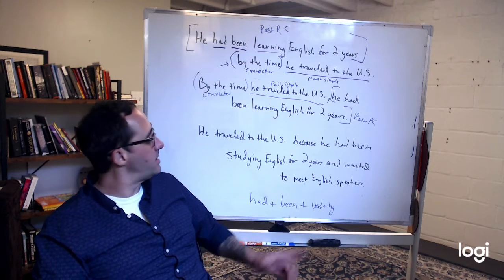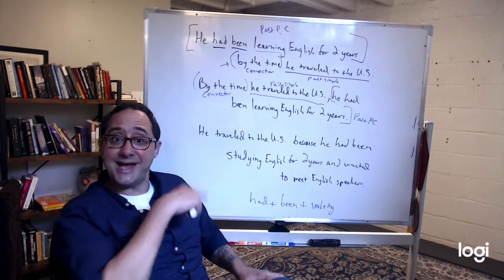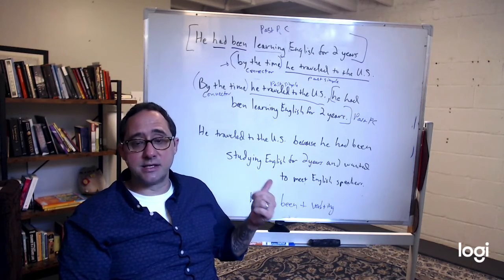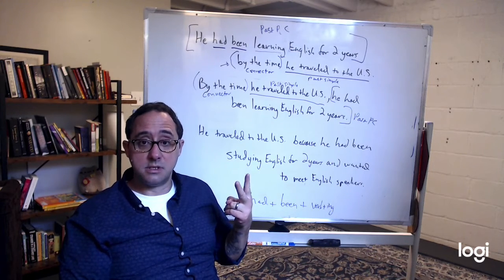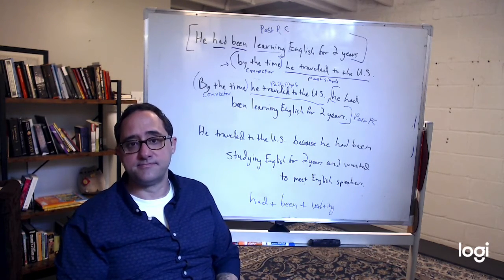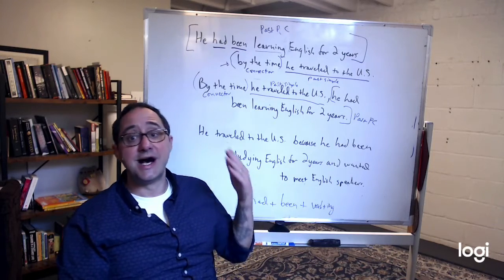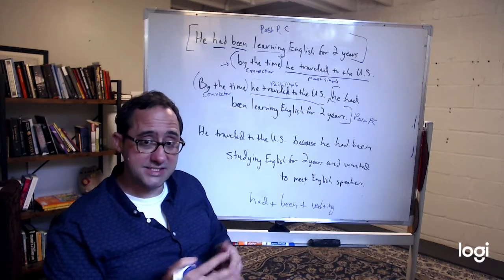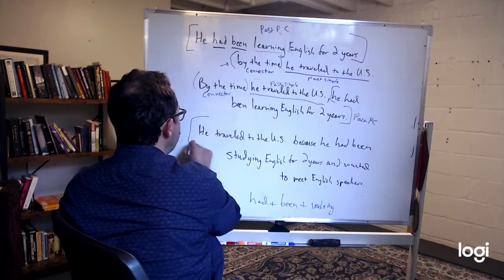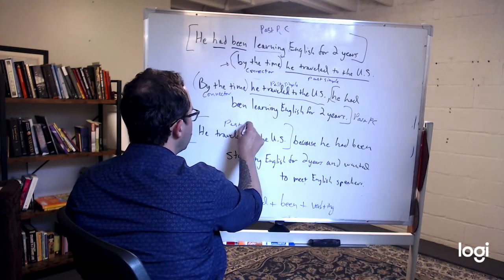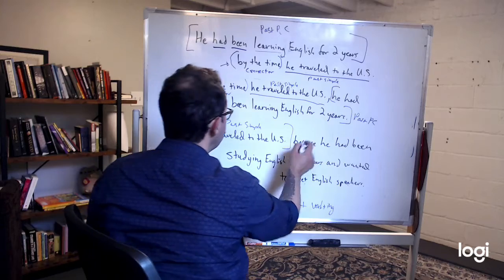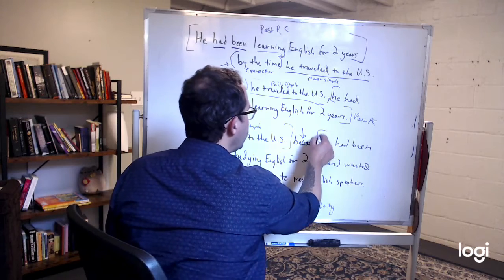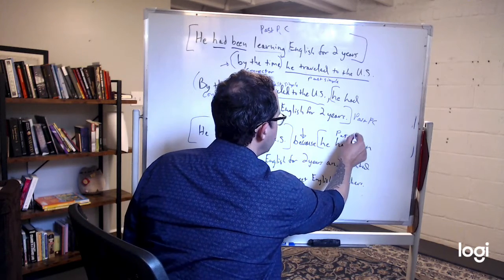I had been, let's use the English. I had been studying, hey man, when I went to the US, remember I went to the US? I had been studying English for 2 years by the time I traveled to the US. By the time I traveled to the US, I had been studying for 2 years. I can switch them. There can also be a because that allows the present simple or the past simple to be first. The because, this is causing this, and then here is the past perfect continuous.